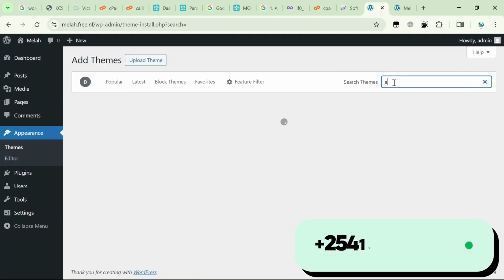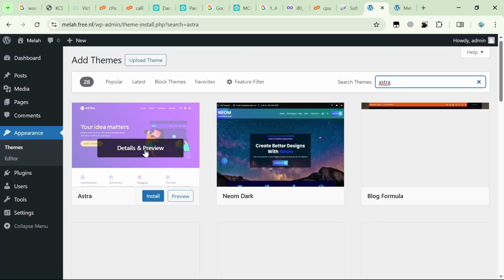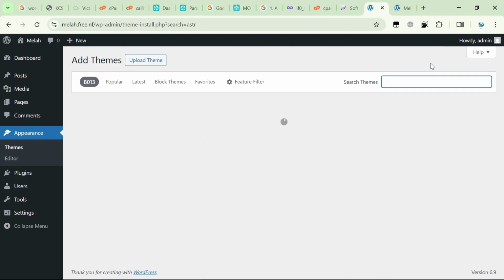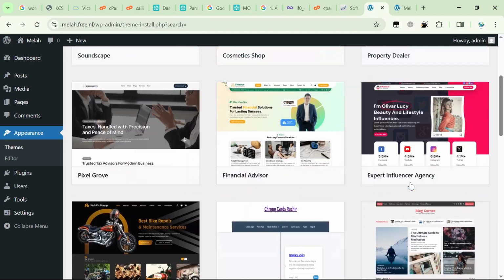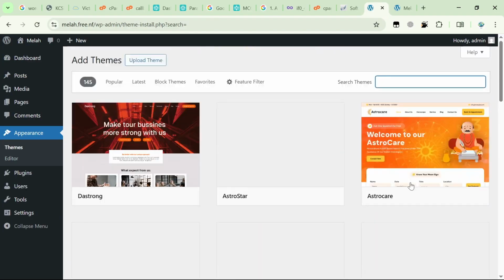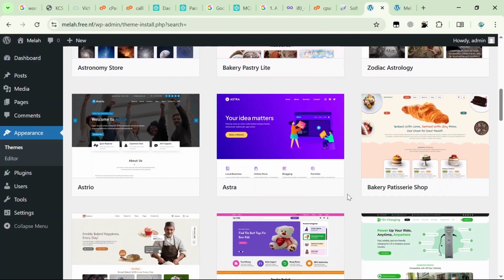Now here on search themes, you can write Astra, or if it's not there, it should just be on the first page of your site.